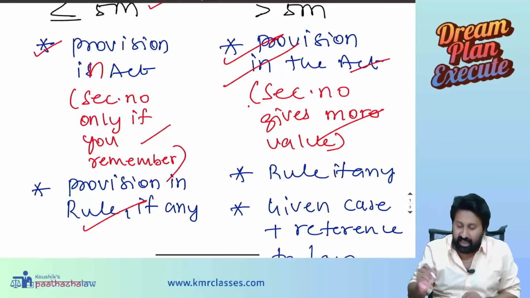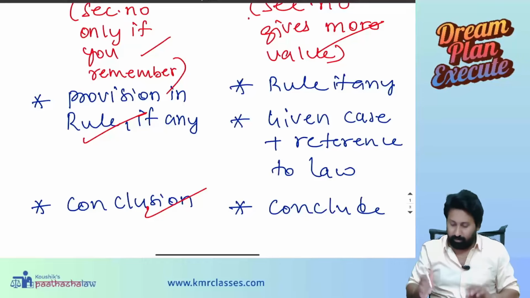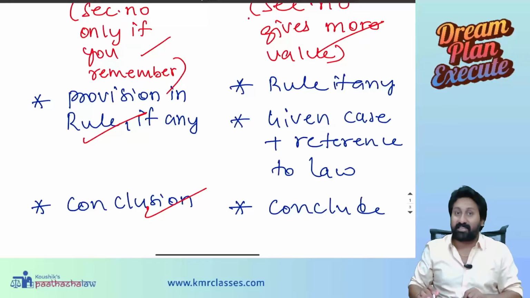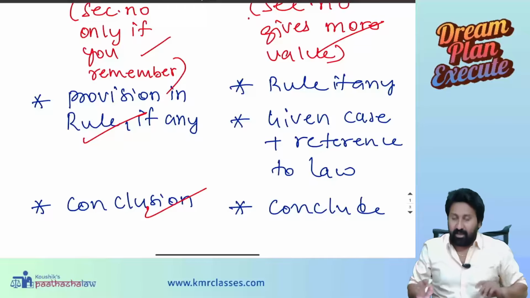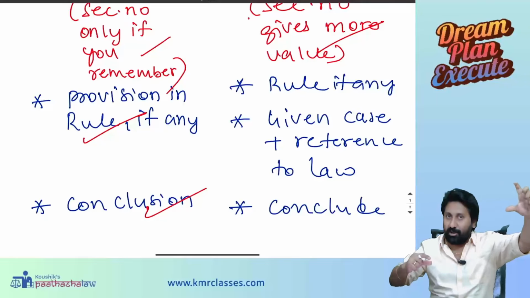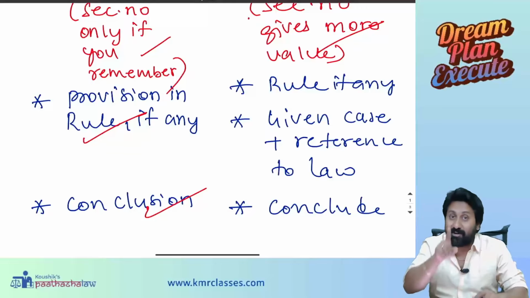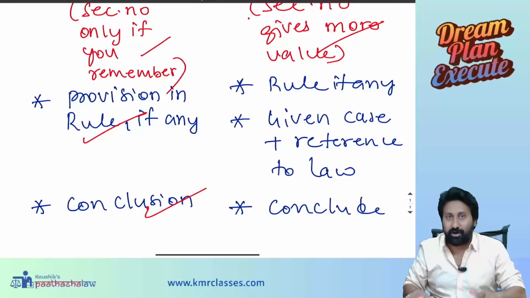So provision in the act, same. Next, rule, if any. Write down the rule. Next one is very important for a 6 marks, 7 marks, 8 marks question. Case will be given, and a question will be given. That question you attach with the provision. Actually, you will write this in conclusion if it is a 4 marks question. But here you should not write that way.